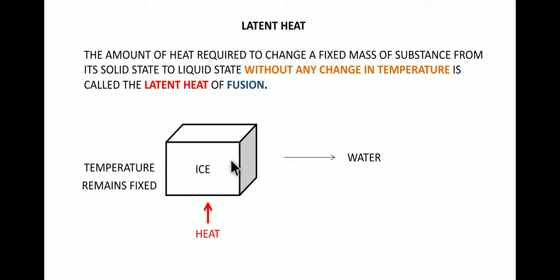During melting, whatever amount of heat is required to melt a fixed quantity of substance will be called the latent heat of fusion. The latent heat of fusion of ice is 3.36 x 10^5 joules per kg, and that is a huge amount of energy. That is a huge amount of heat energy which ice contains.